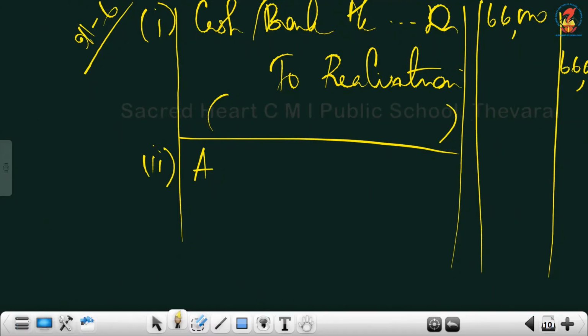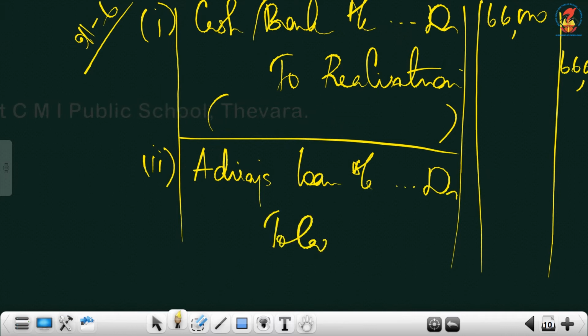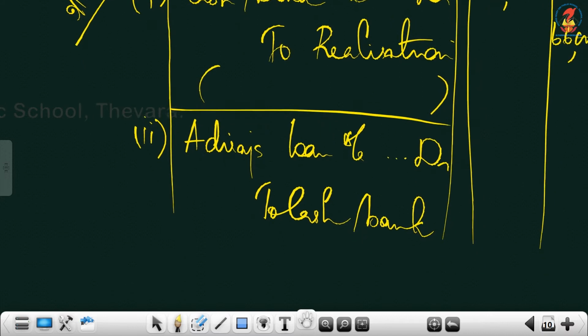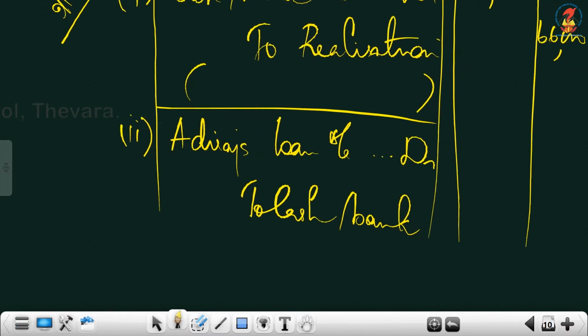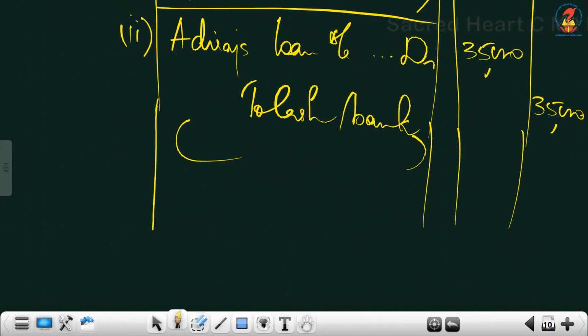What is his name? Adhiraj. Partner's loan account debtor to cash or bank. This is how you have to write the journal entry. What you paid is 35,000. Write the narration, settlement of partner's loan.